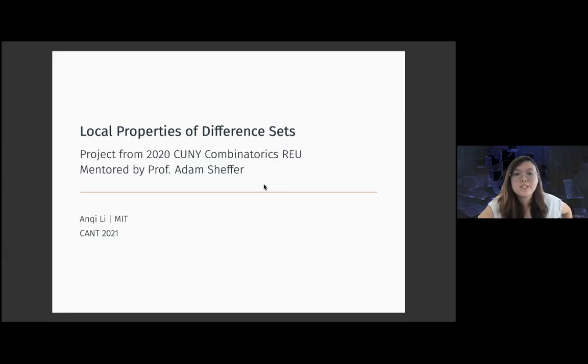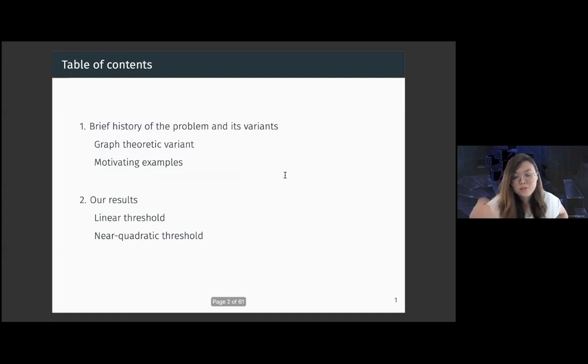So my project is local properties of different sets, and this is a project that I did last summer at the Carnegie Combinatorics REU, mentored by Professor Adam Scheffer. What I'll be talking about today is a brief history of the problem and its variants, and then we'll talk a little bit more about our specific results and proof ideas.